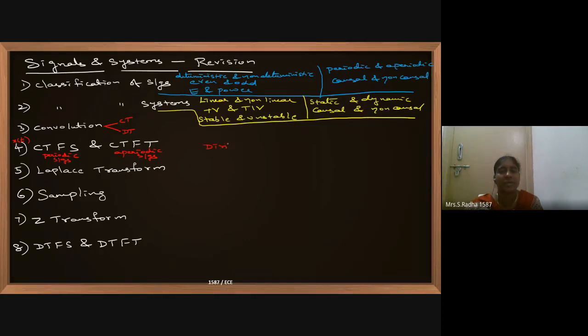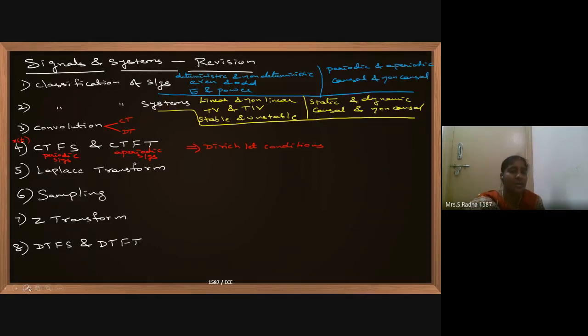Here we have something called Dirichlet conditions. What are the conditions? You check out. Finite number of discontinuities, finite number of maxima, minima, and then absolutely integrable. Okay, Dirichlet conditions are there, for DTFS and DTFT.